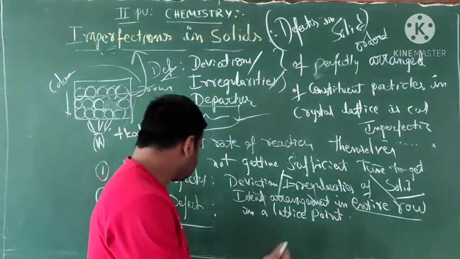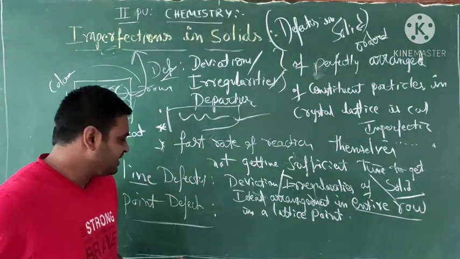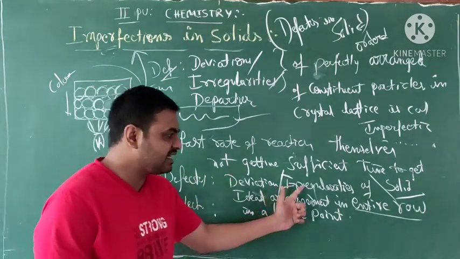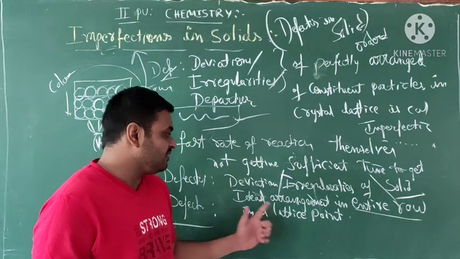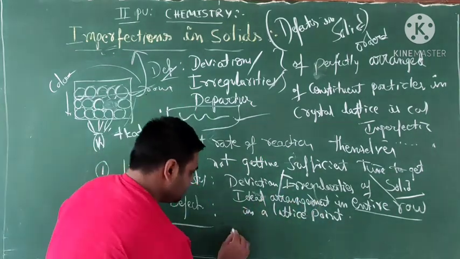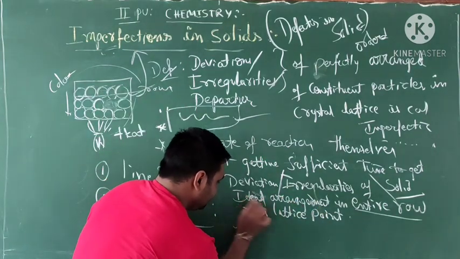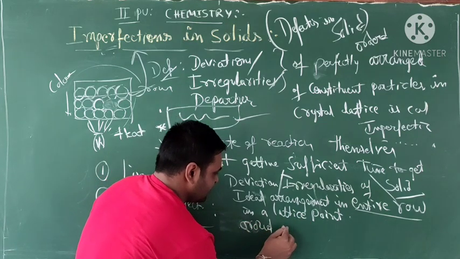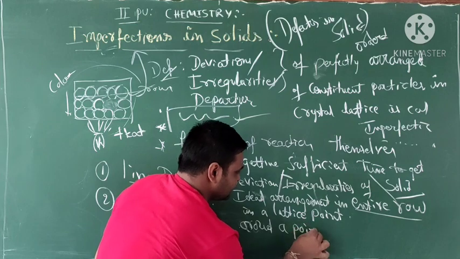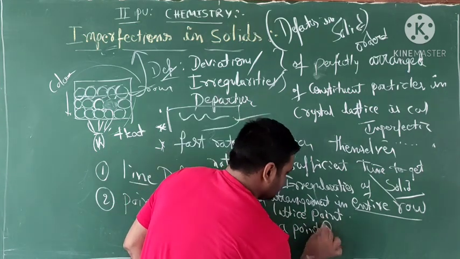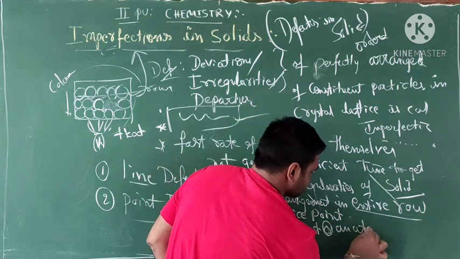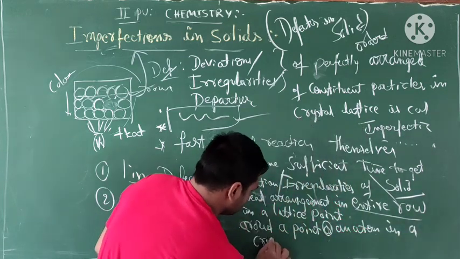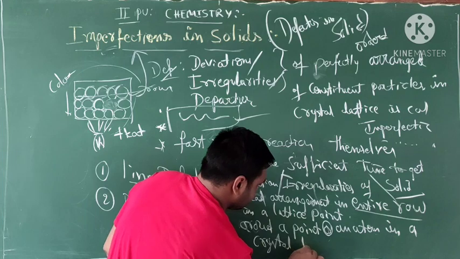Okay, next, point defects. What is the meaning of point defect? Point defect means deviations or irregularities of ideal arrangement around a point or an atom in a crystal lattice.